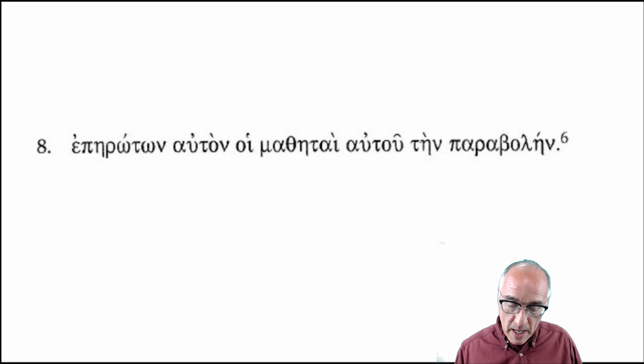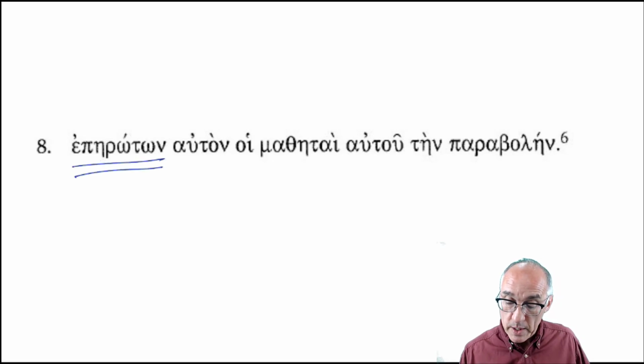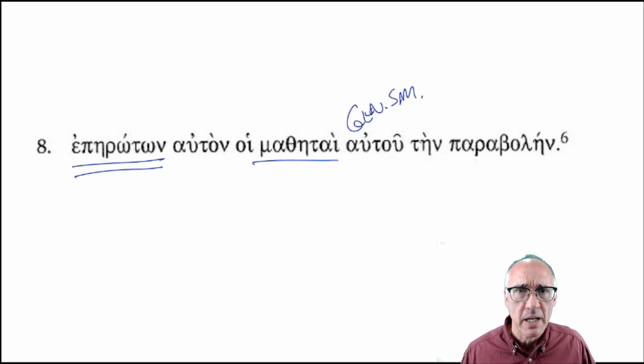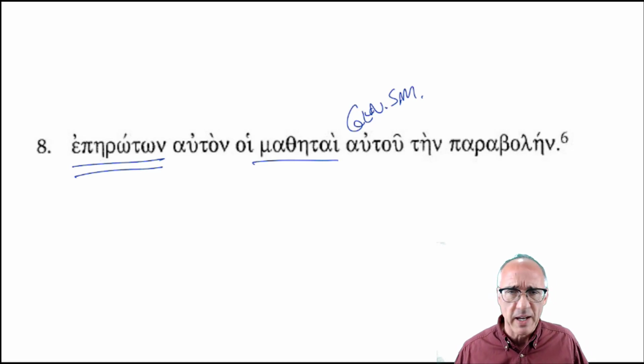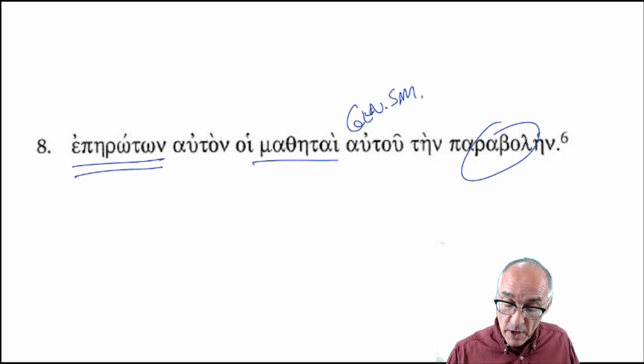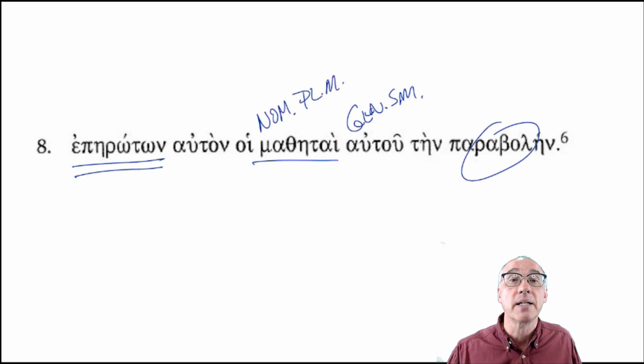Number 8. Eperoton auton, hoi mathatai, aututain parabolein. So, there we go. There's your subject, mathatai. There's your verb, eperoton, auton. Autu, genitive singular, masculine. Again, I don't want to jump in analyzing things, but when we see a genitive, I'll go ahead and address it. Parabolein. Great. Simple enough. Nominative, plural, masculine.